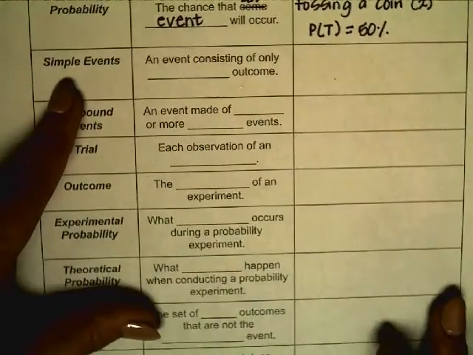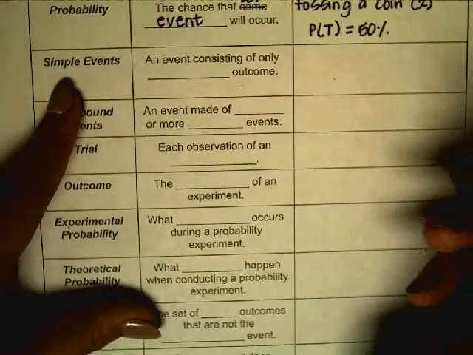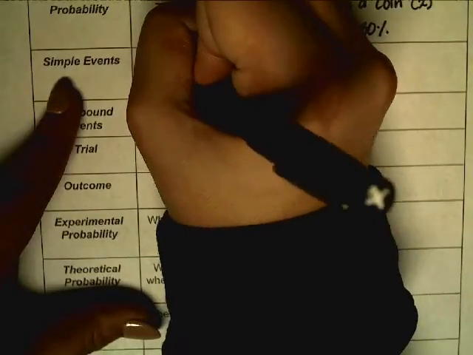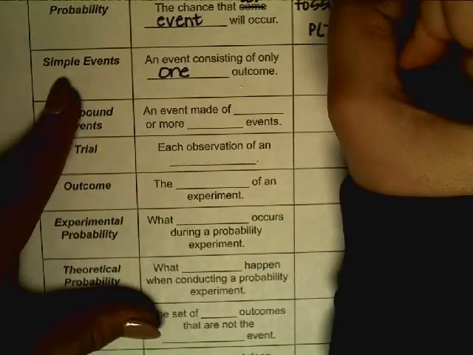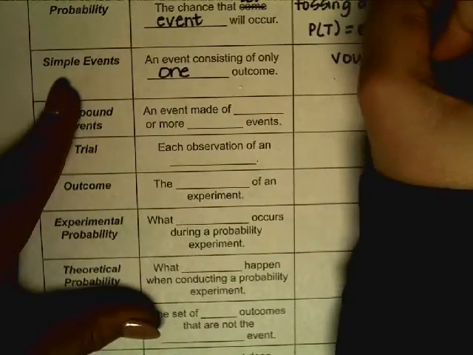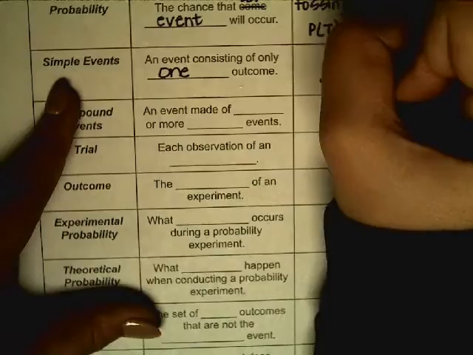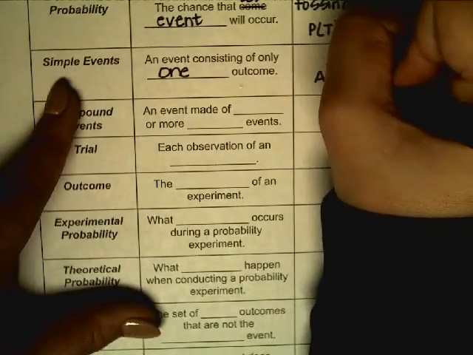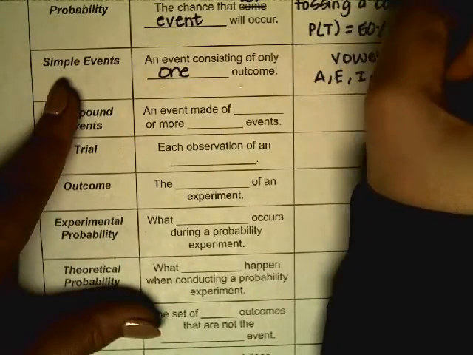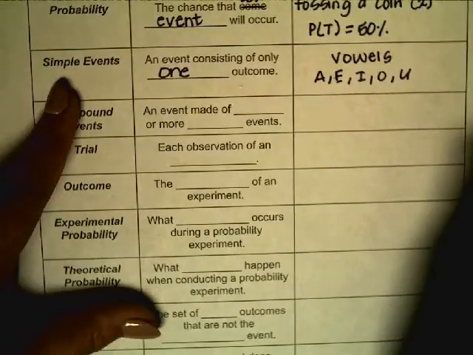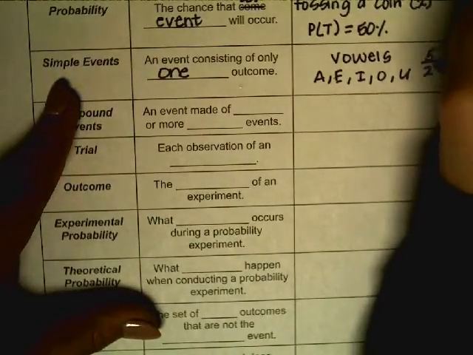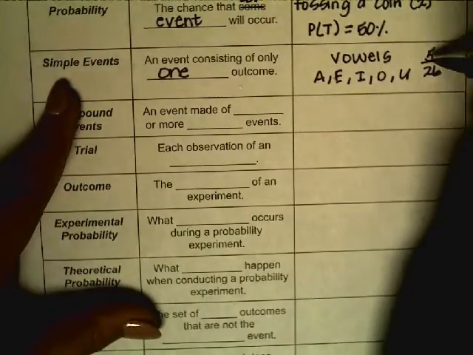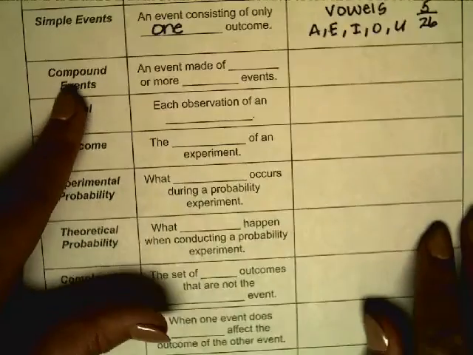Simple events. An event consisting of only one outcome. For example, vowels out of the alphabet. A, E, I, O, and U. That would be, vowels would be 5 out of 26. There's 5 vowels out of 26 letters in the alphabet.